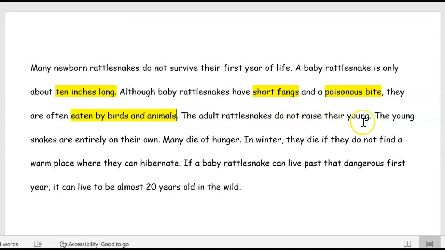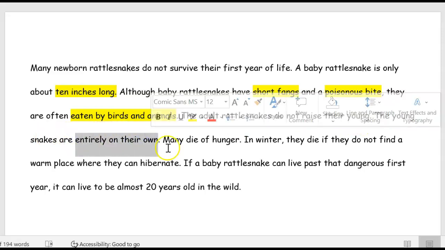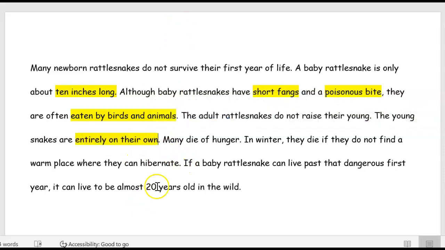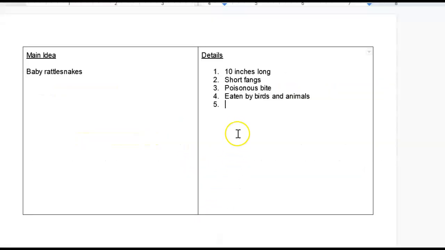The adult rattlesnakes do not raise their young. The young snakes are entirely on their own. I like entirely on their own. That means, guys and gals, it would be like your mom and dad saying, oh, look at our cute little baby boy or little girl, and leaving you on the front porch and walking in the door and leaving you out there on the front porch. That's horrible. But you know what? That's what snakes do. So let's put that. They're not raised by their parents. And you can write that any way you like to, but that's about it.